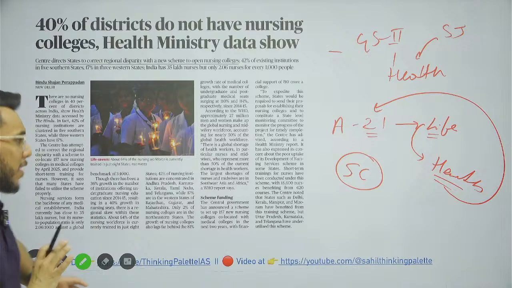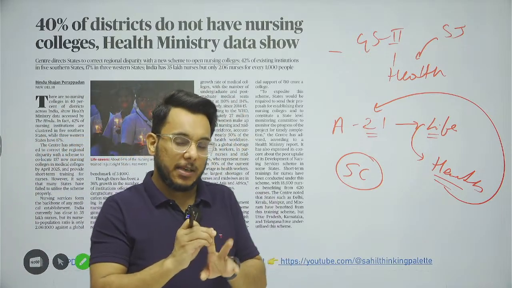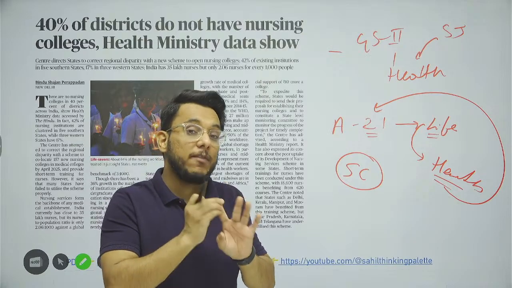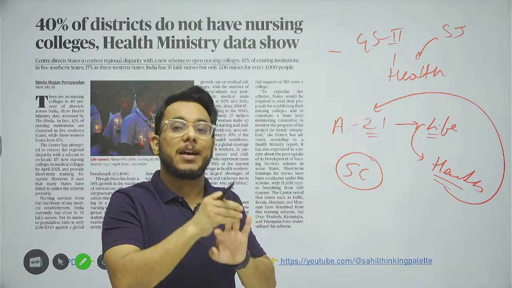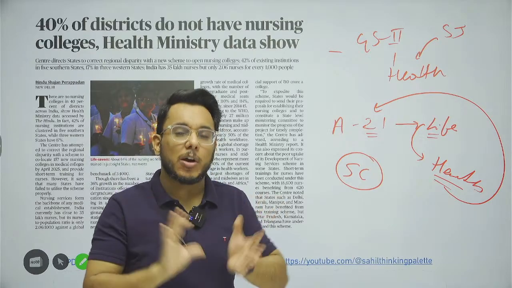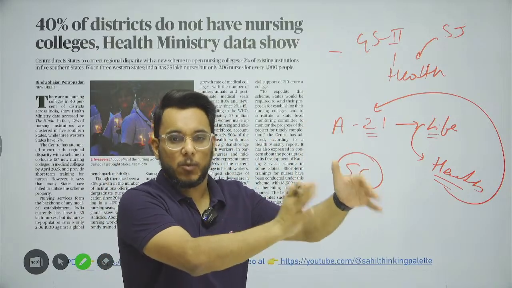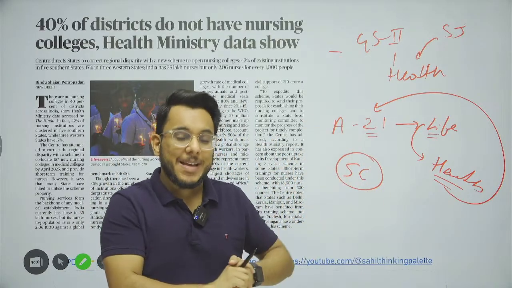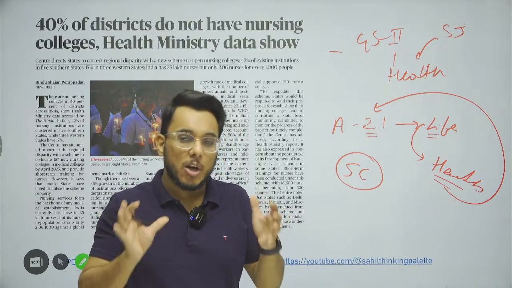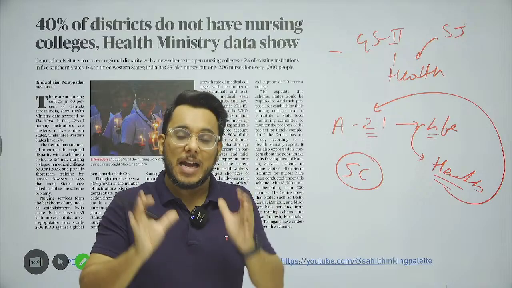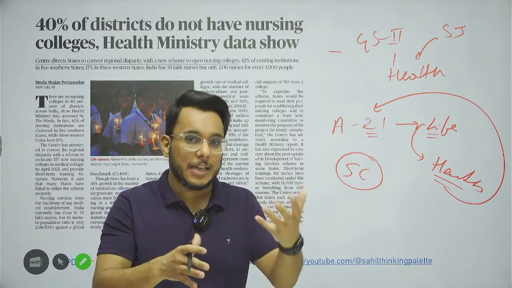But guys, when we talk about the right to health, it cannot be provided if two things are missing. Number one is physical health infrastructure, if hospitals are not there, and second, if the health staff is missing. When we talk about the health staff, there are the doctors and then there are the paramedics, which include the nurses. Now in India, guys, there is a huge shortage of nursing colleges, and if the nursing colleges are not there, how will we train the nurses and the paramedics?